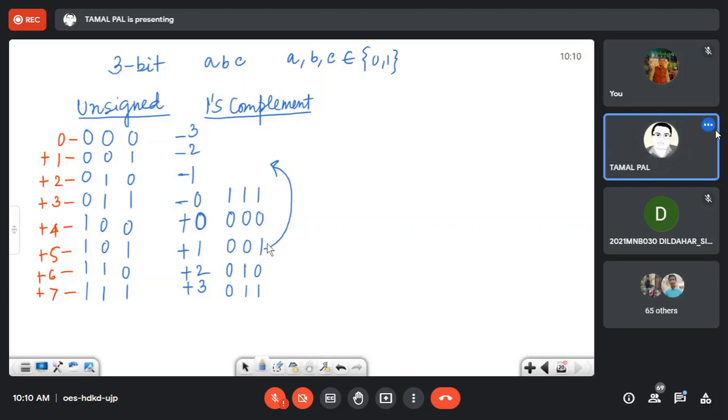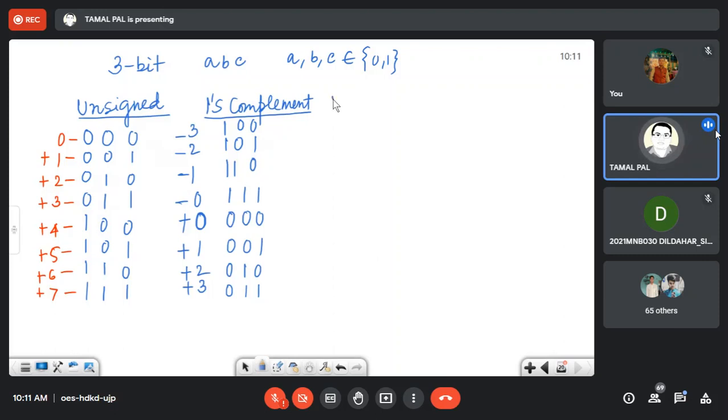Minus 2 is 1 0 1, and minus 3 is 1 0 0. So this is what I have got from one's complement representation.